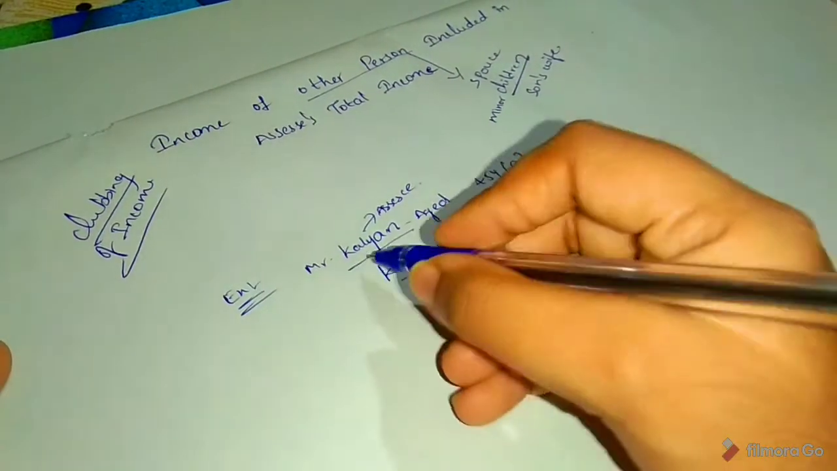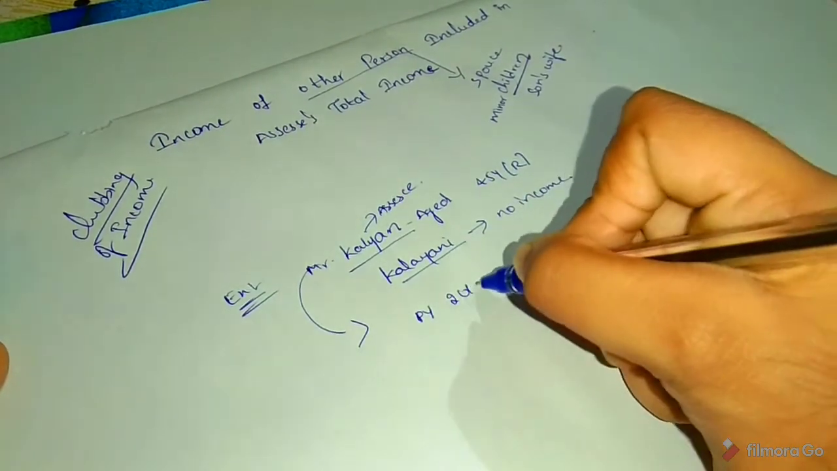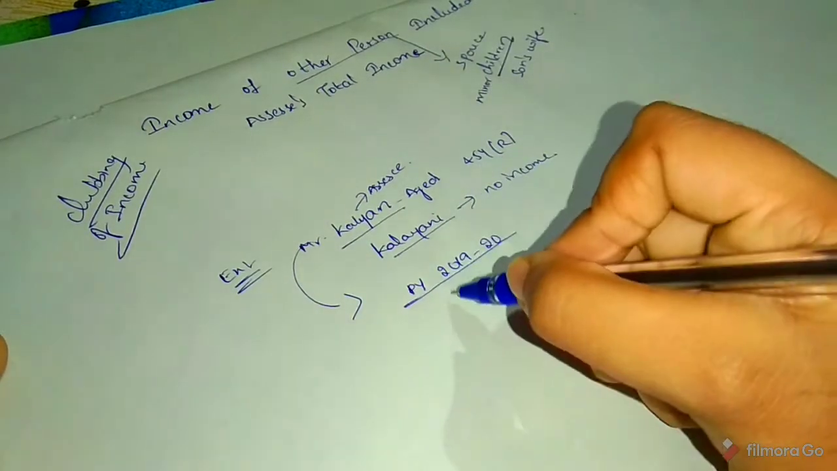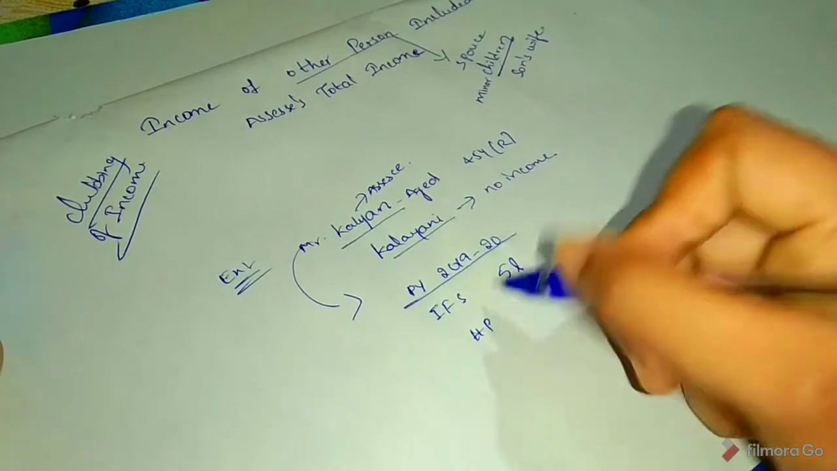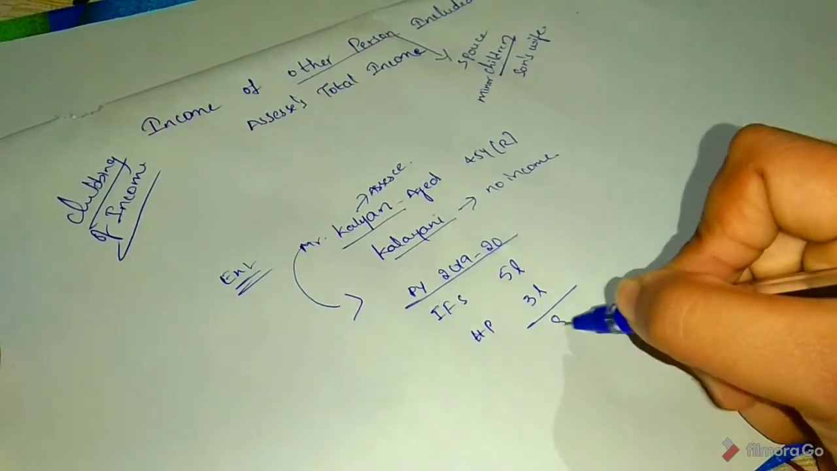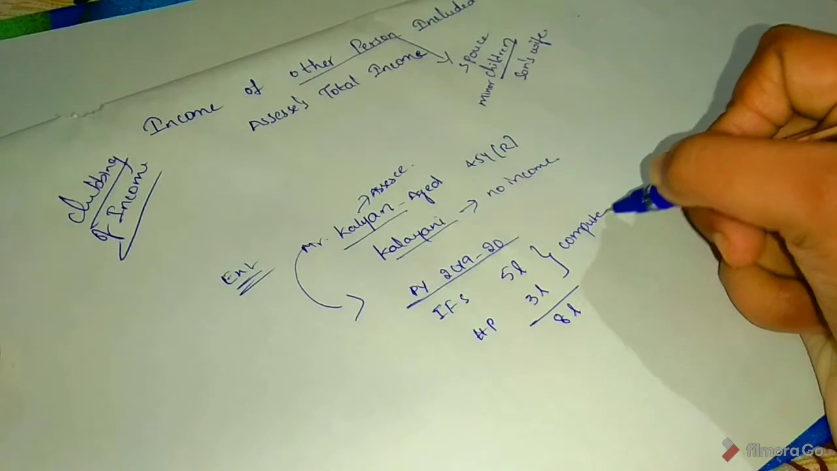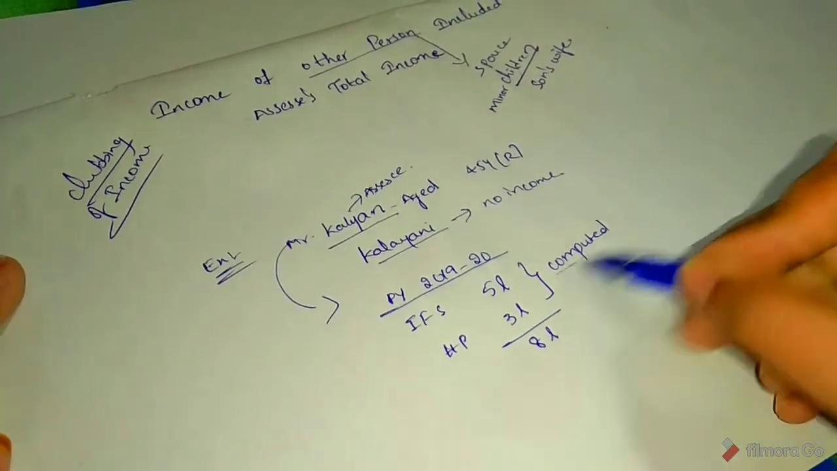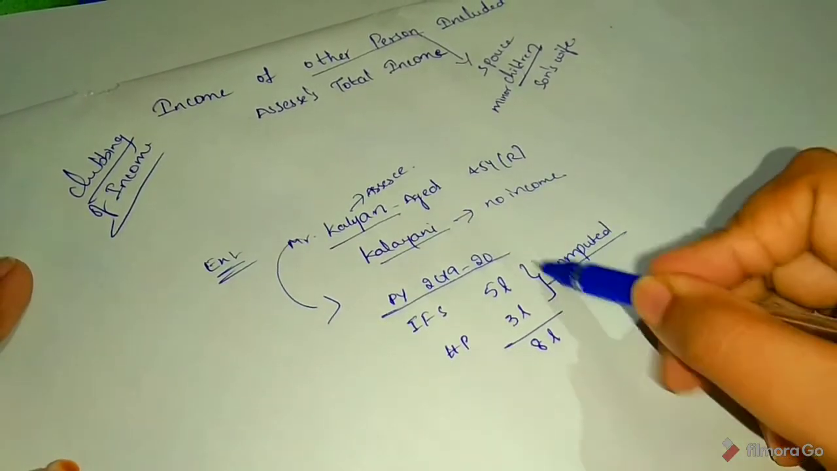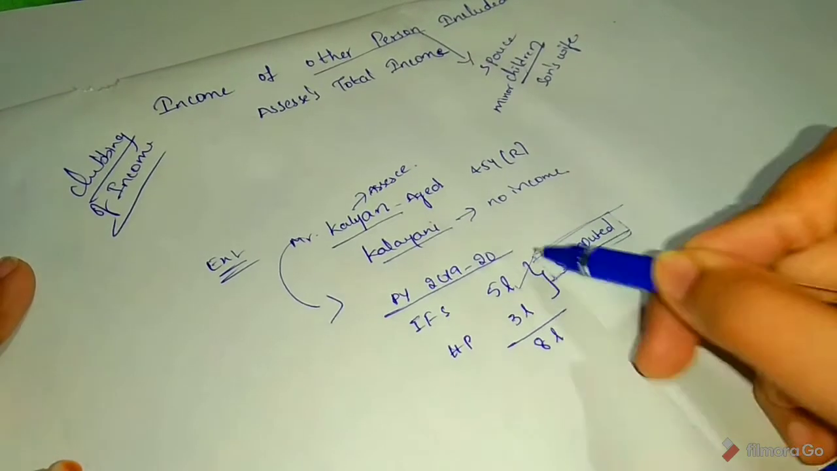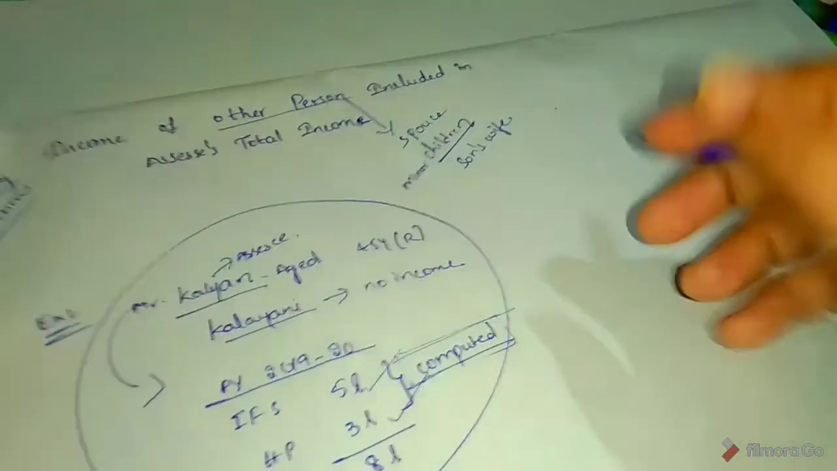So here income of Mr. Kalyan, previous year 2019-20: income from salary 5 lakhs, house property 3 lakhs. So total income 8 lakhs. So salary income and house property income are already computed. Computed means already adjusted, all deductions and everything adjusted. So the final amount is 5 lakhs and 3 lakhs. So this is the question. See the solution.